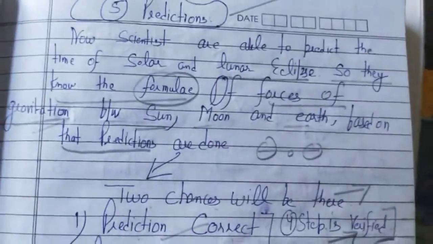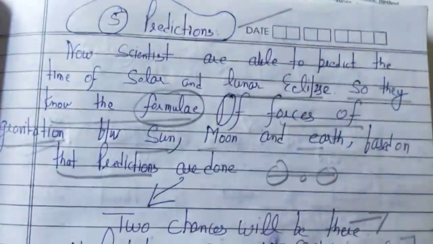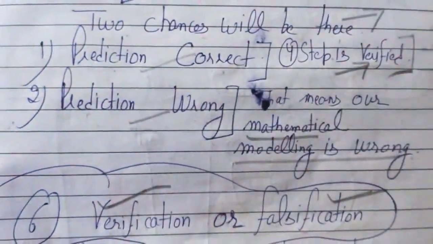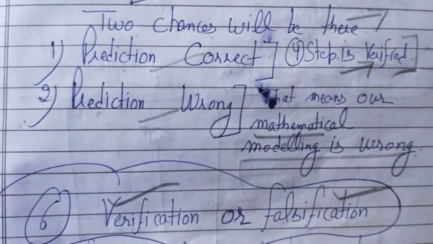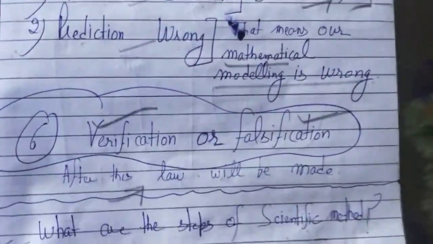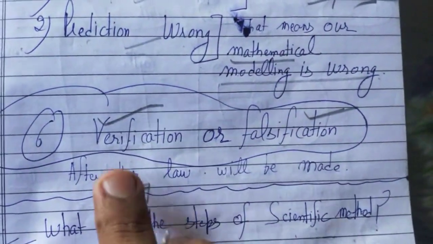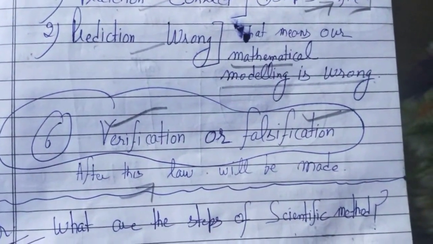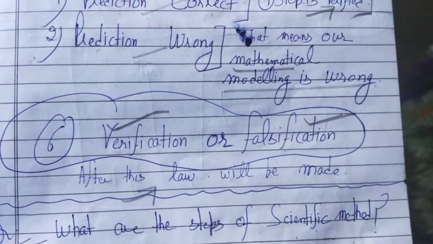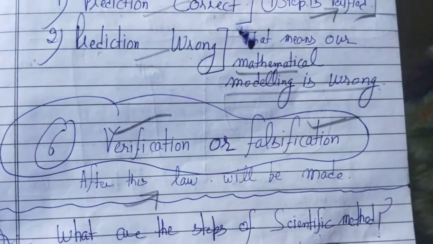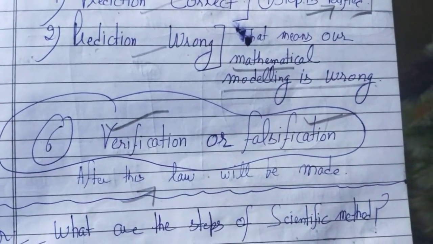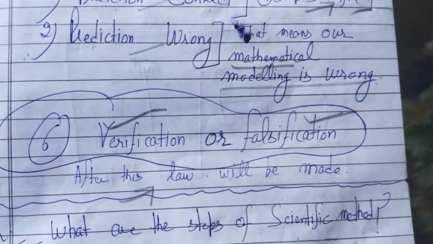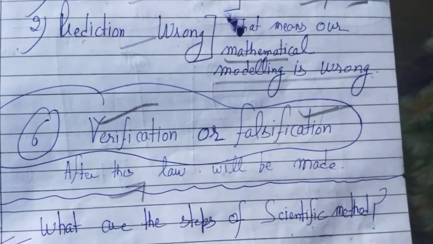So based on the formula, we will do the predictions. If the predictions are correct, formula is correct. And if the prediction is wrong, that means mathematical modeling is wrong. If the prediction is right, we have verified the law. If the prediction is not right, the law has been falsified. So this is the sixth concept. Scientific method is used to understand the phenomena that is taking place in nature and the rules that are linked with that phenomena.